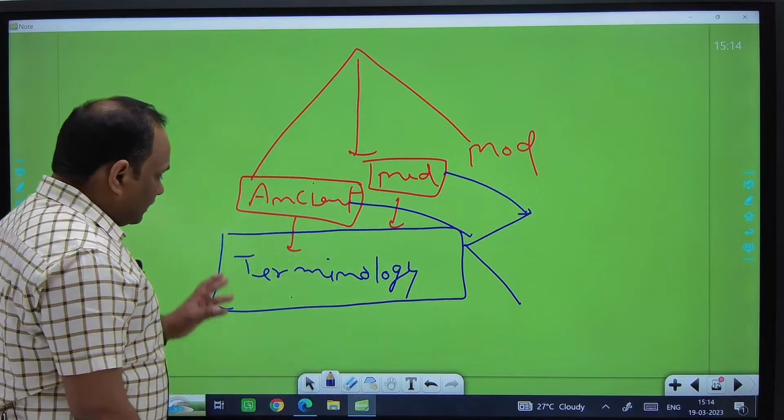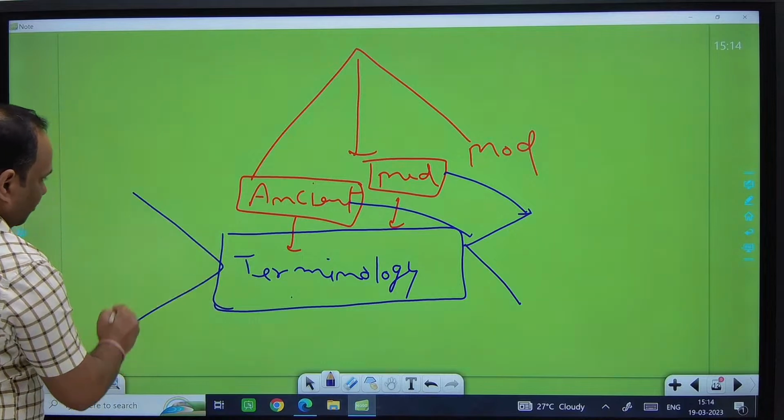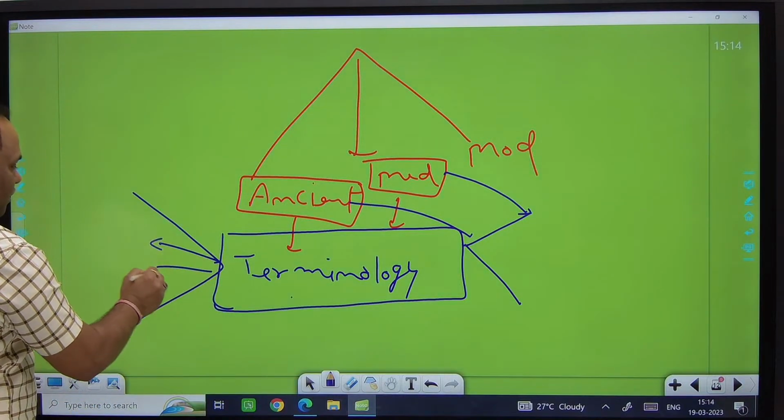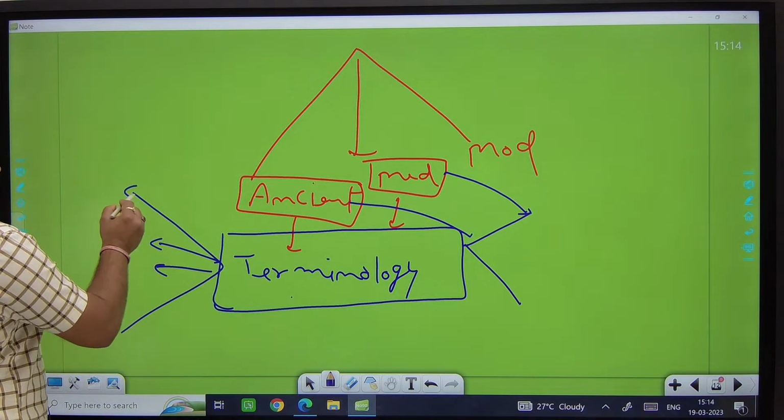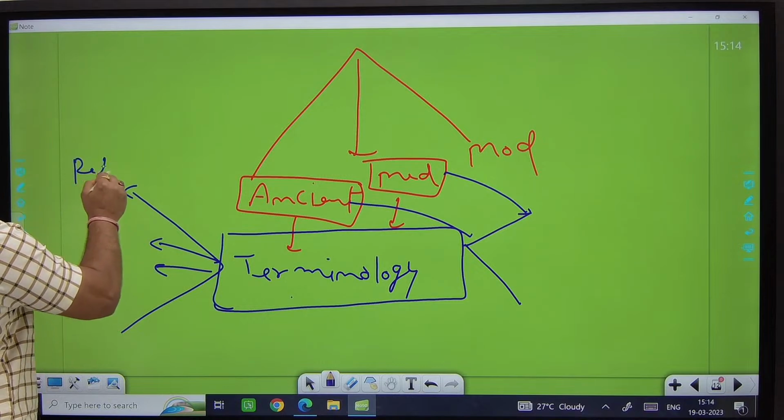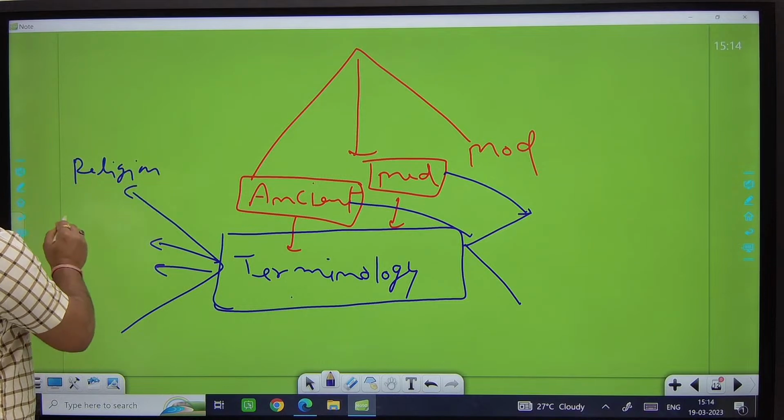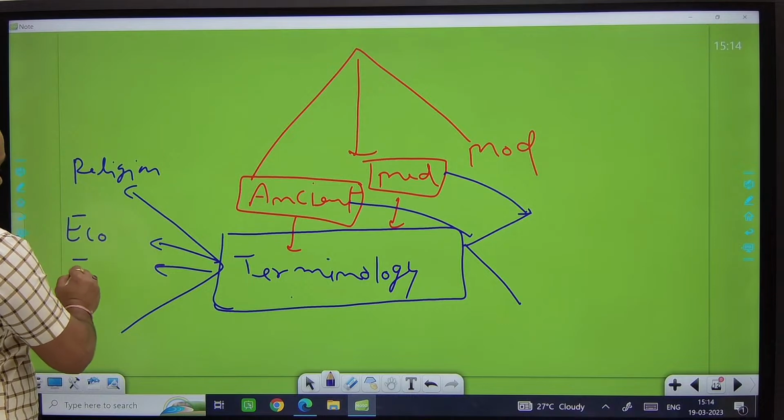These terminologies are asked especially from some special zones like religion, then economy, especially trade.